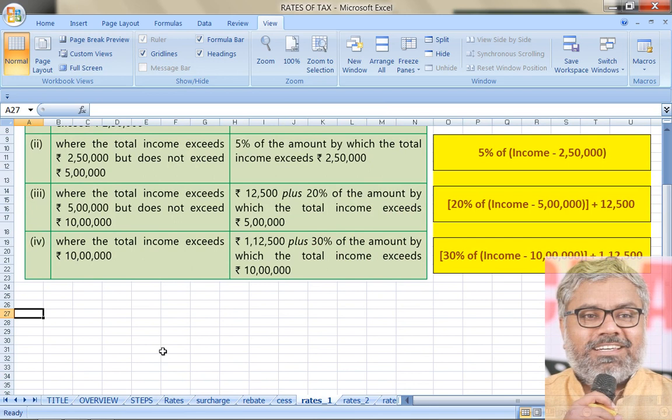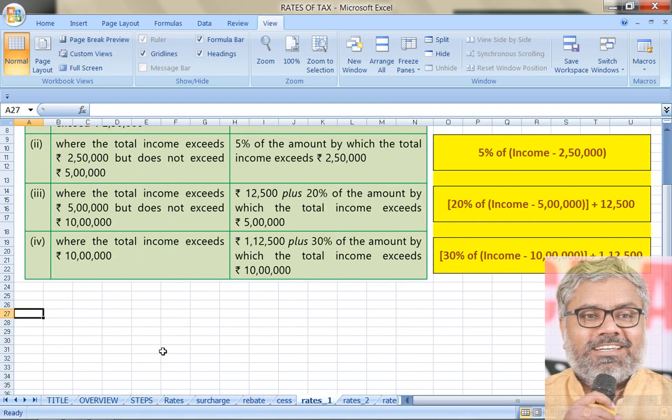For an individual below 60 years, this is the method of calculating the base tax. Basic exemption limit being 2,50,000, and income above 2,50,000 but below 5 lakhs is subjected to a tax of 5%.